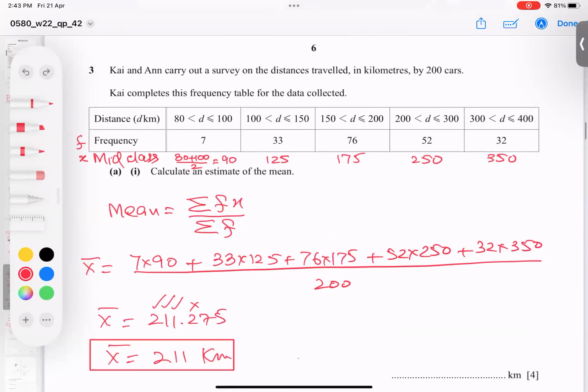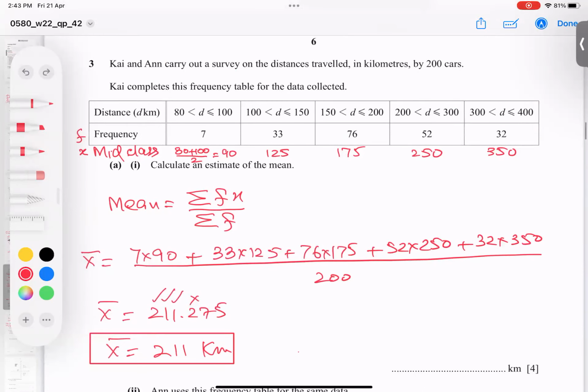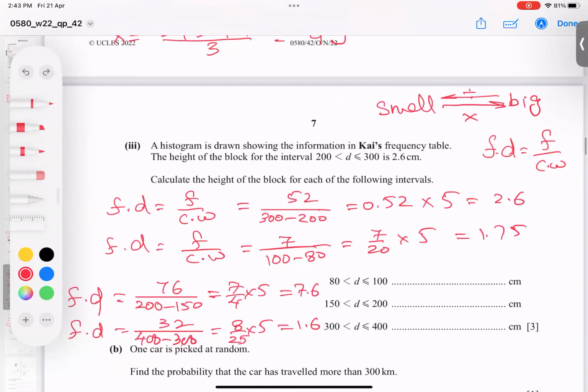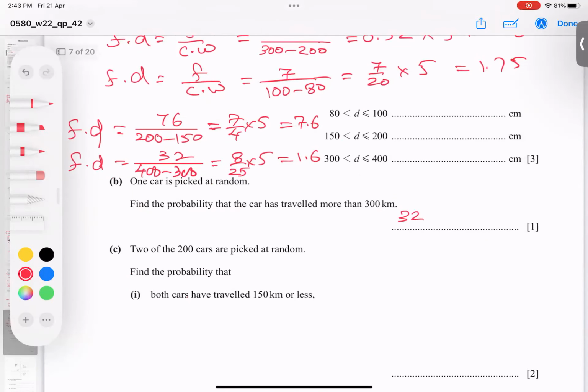How many cars are there? 32. And the total cars is 200, so 32 favorable options. So 32 by 200, and if we type it in the calculator, you can say 4 over 25. I hope the point is very clear.